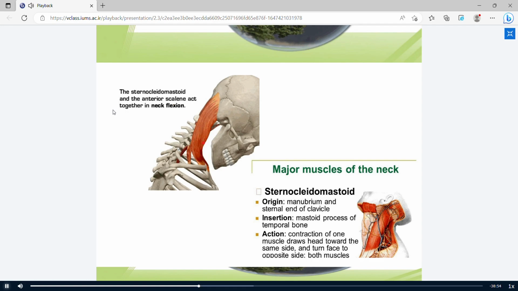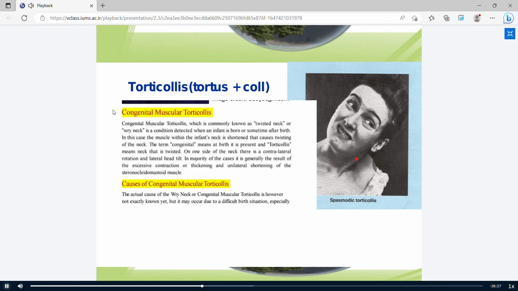SCM muscles may act with the anterior scalene muscles, leading to neck flexion. But the main function is lateral flexion of the neck and rotation of the face to the opposite side. If one SCM muscle in the neck contracts, it leads to lateral flexion to the same side and rotation of the face to the opposite side.